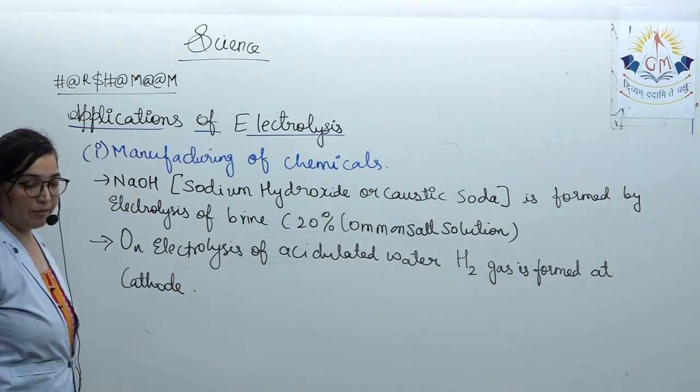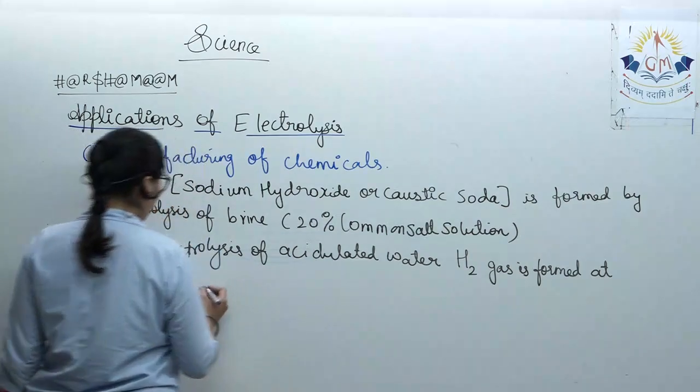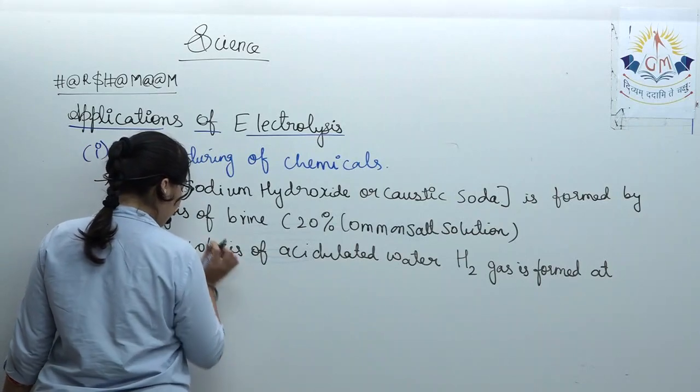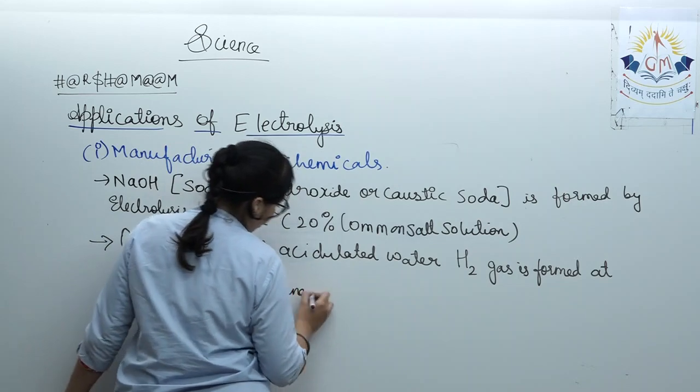And this is how we are getting various chemicals. And over here, oxygen is obtained as a byproduct.